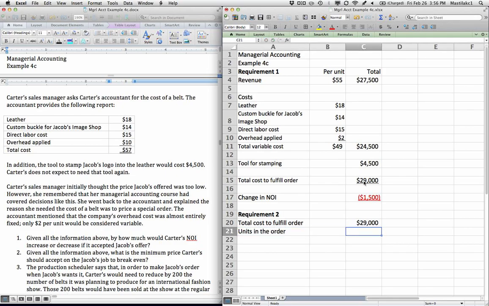The units in the order, they're asking for 500, so our selling price per unit to exactly break even is $29,000 divided by 500 units. And we would need to sell the belts at $58 a unit simply to break even. Now, that wouldn't give us any profit on the order, but that would at least allow us to cover our costs exactly on this particular order.